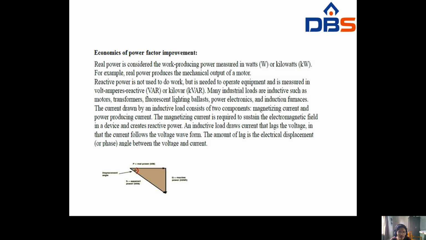The load can be resistive, inductive, or capacitive. Mostly we use industrial loads, and these are all inductive.